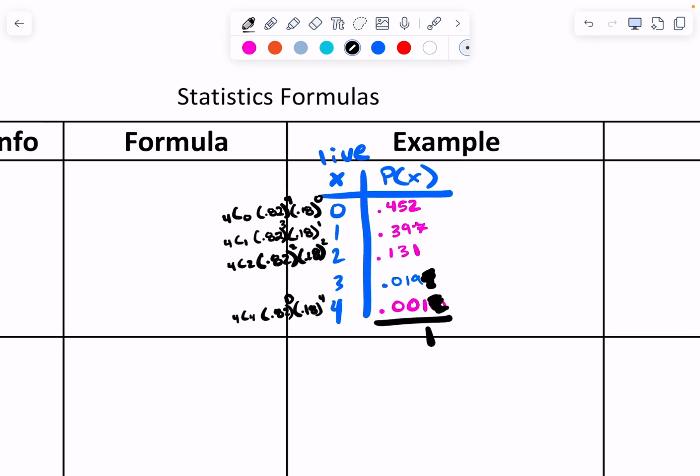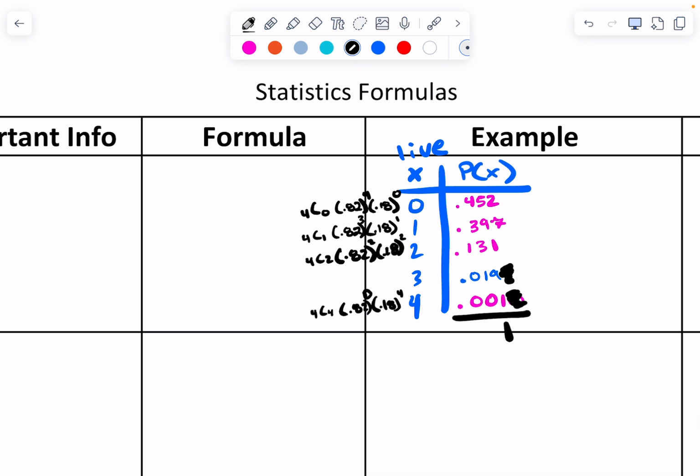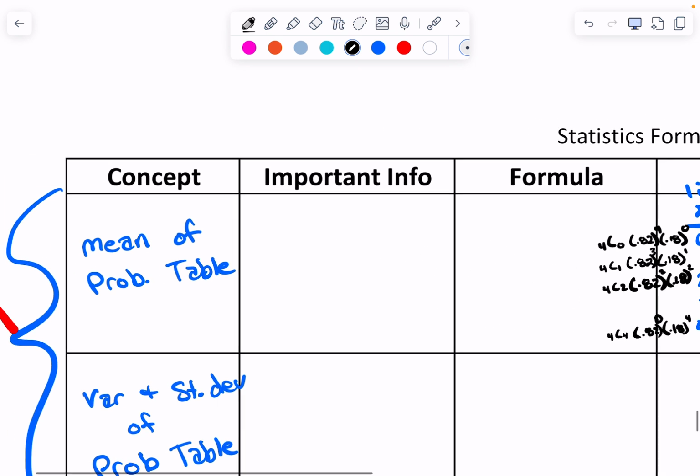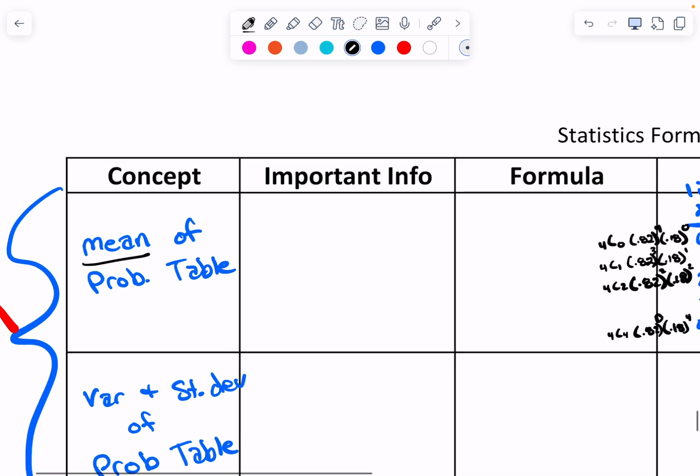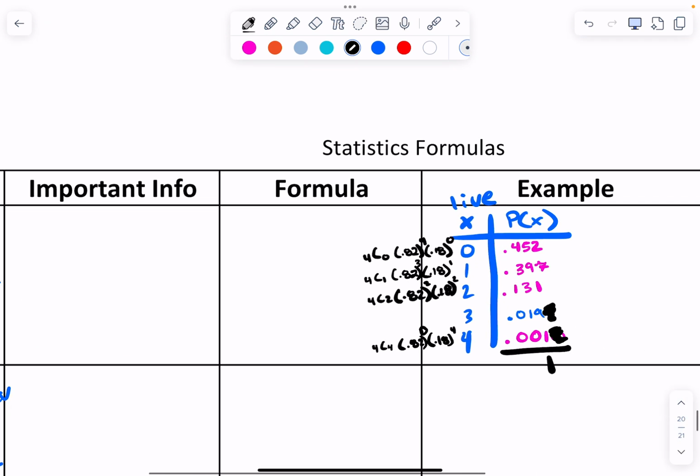All right, now, that was the table all filled in, right? We did the formula for everything. Now, how do I find the mean? Like the multiply and add. If we're talking about the mean number of ones that live, right? Yep, you're right. For the formula, we take the sum of all the x times the P of x's.